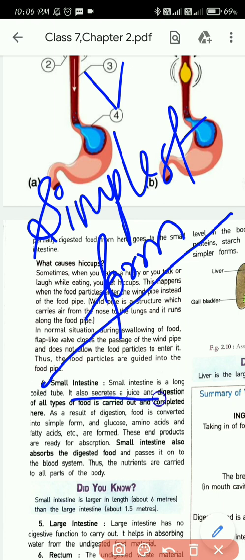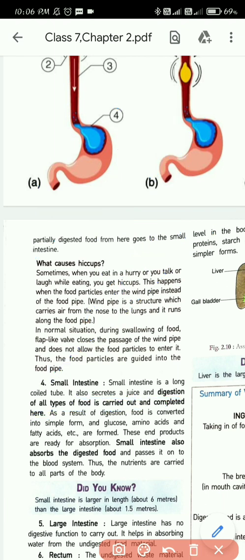Underline the second line, please underline the second line till here. Okay, so as a result of digestion, what happens? The food is now converted into its simplest form. What is the simplest form? So as a result of digestion, we will get what?